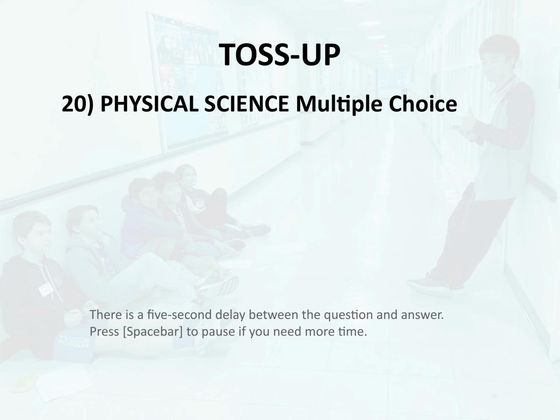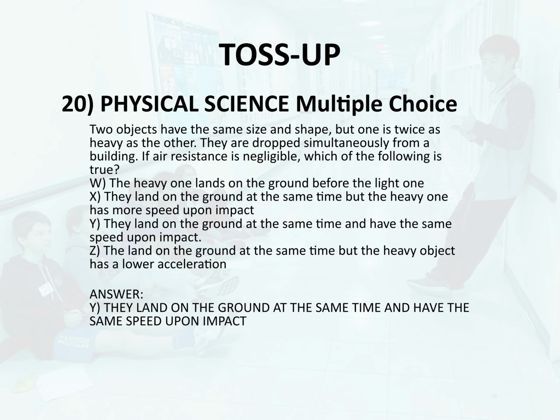Y. They land on the ground at the same time and have the same speed upon impact. Z. They land on the ground at the same time, but the heavy object has a lower acceleration. Answer. Y. They land on the ground at the same time and have the same speed upon impact.